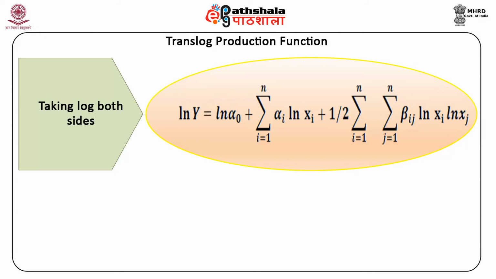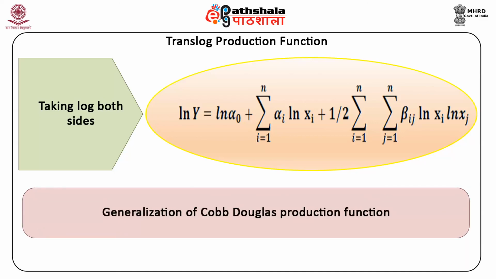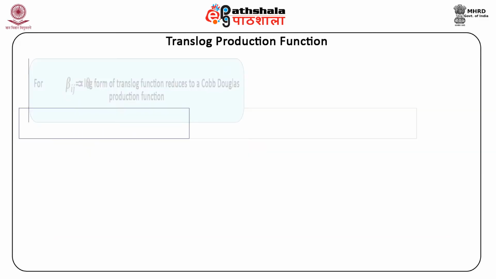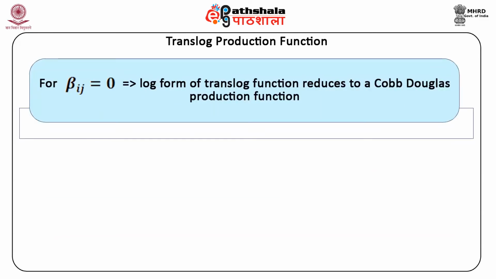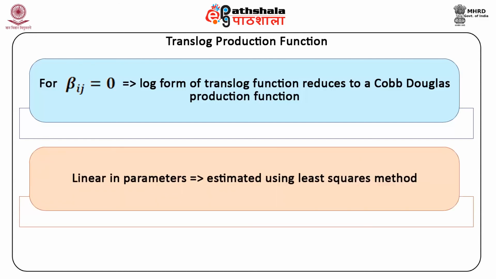The translog production function is a generalization of the Cobb-Douglas production function. For beta ij equal to 0, the log form of translog function reduces to a Cobb-Douglas production function. It is linear in parameters, so it can be estimated using the least squares method.